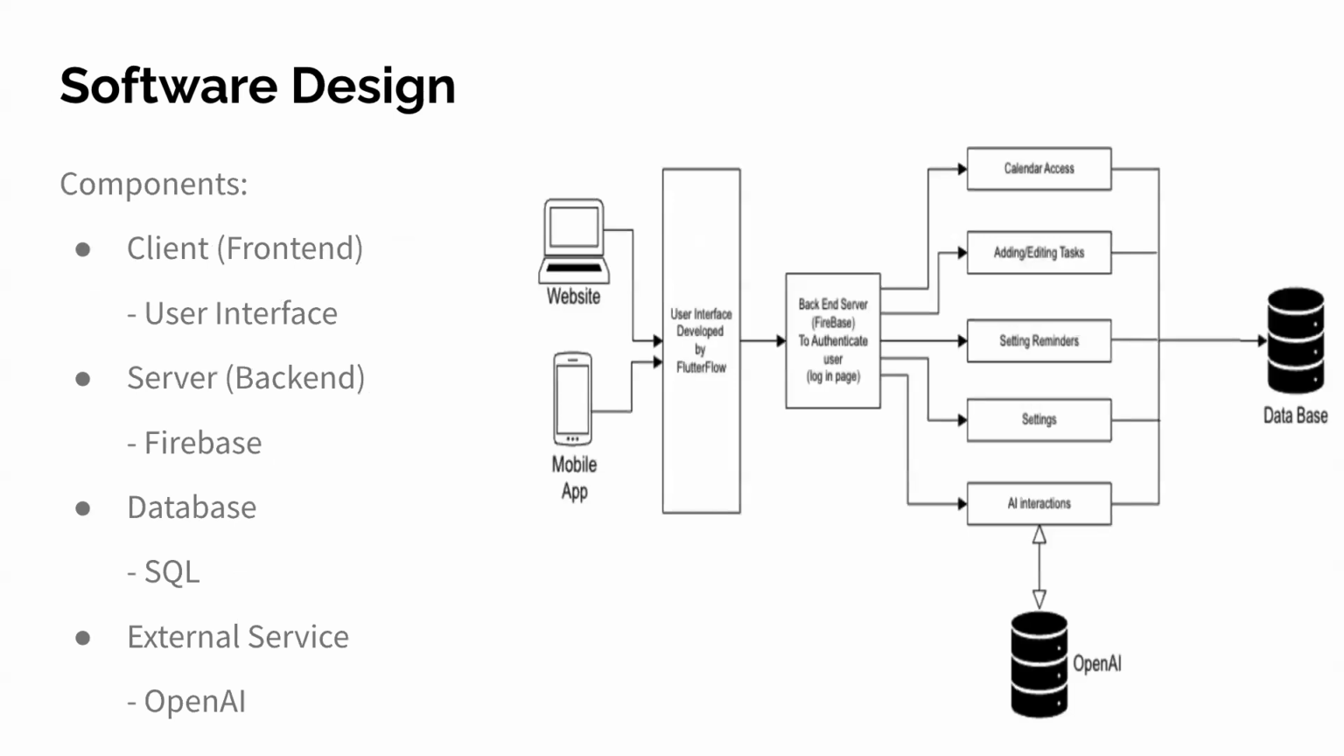As for the components of the software design, we start with the client on the front end, that is the user interface. You have the servers on the back end using Firebase. You have your databases, SQL, and your external services such as OpenAI. On the right, you can see the diagram we have with the application being either on the web or a mobile app. The user interface developed by Flutterflow, your backend server to authenticate users on the login page, as well as your use cases and your database and OpenAI as well.